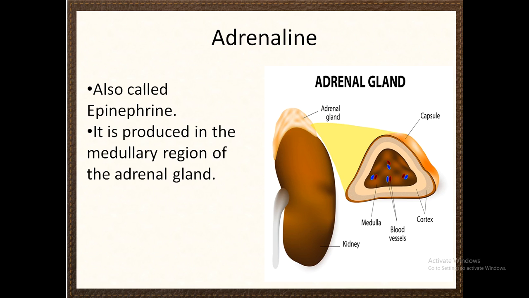So there are two adrenal glands in our bodies. These adrenal glands consist of two parts internally: one is the cortex and the other one is the medulla. Adrenaline or epinephrine is secreted by the medullary region of the adrenal gland.